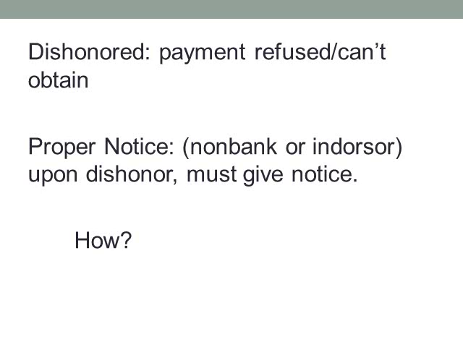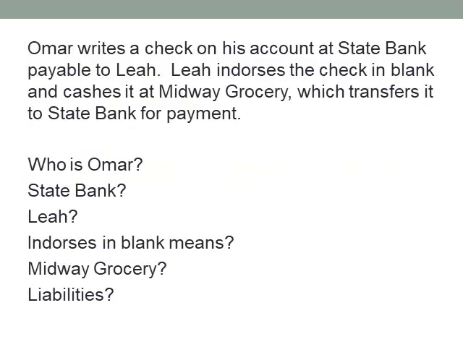If it's dishonored, the first thing you're going to do is go back to the person that you got it from. But notice has to be given in a reasonable manner. Could be done orally, written, or email, whichever is reasonable. So for example, Omar writes a check on his account to State Bank payable to Lee. And then Lee endorses the check in blank, meaning she just signs it, and cashes it at Midway Grocery. Some grocery stores cash checks, which then transfers it to State Bank for payment.